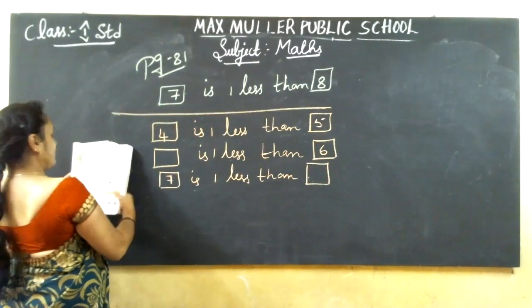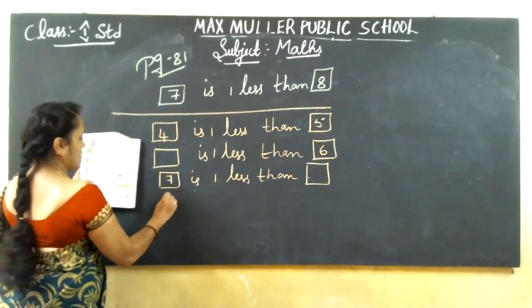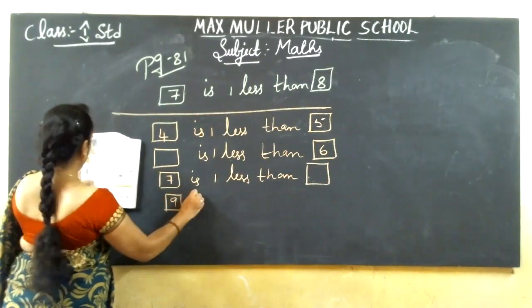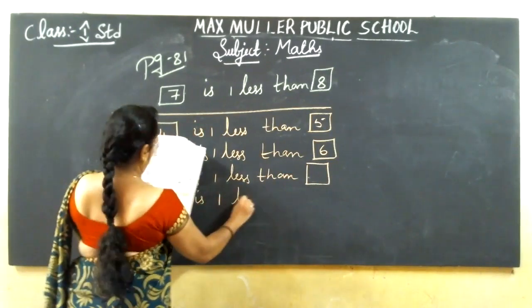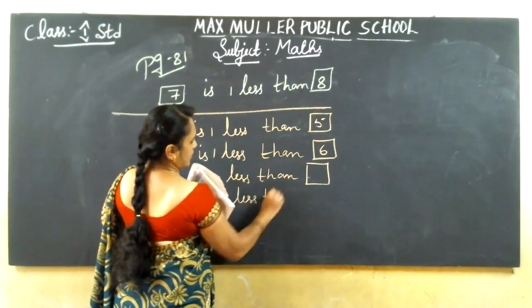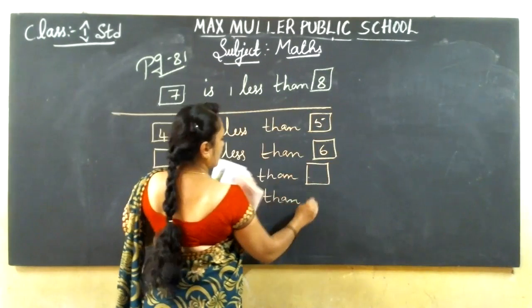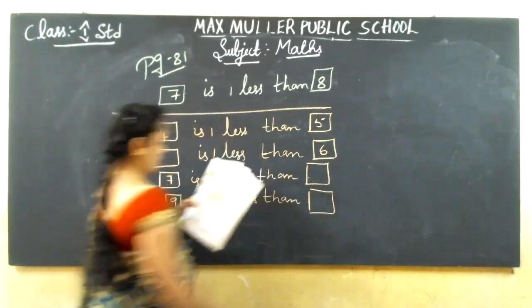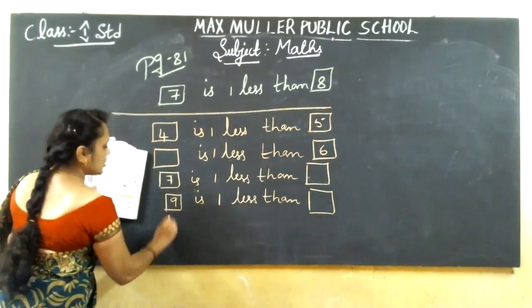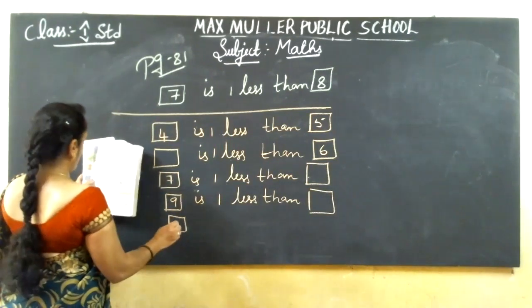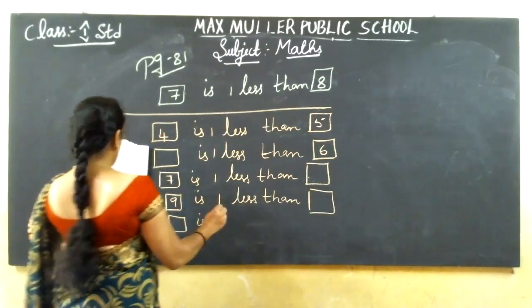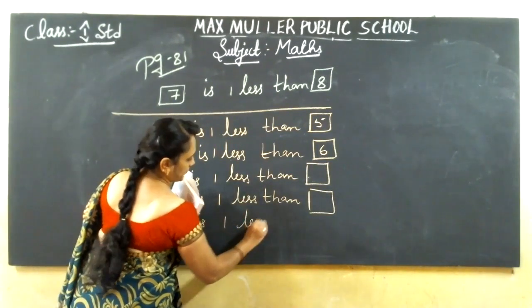And 9 is 1 less than. The answer is straightforward. First I am copying the questions. You also keep ready. By that time, I'll explain and write the answers for you.